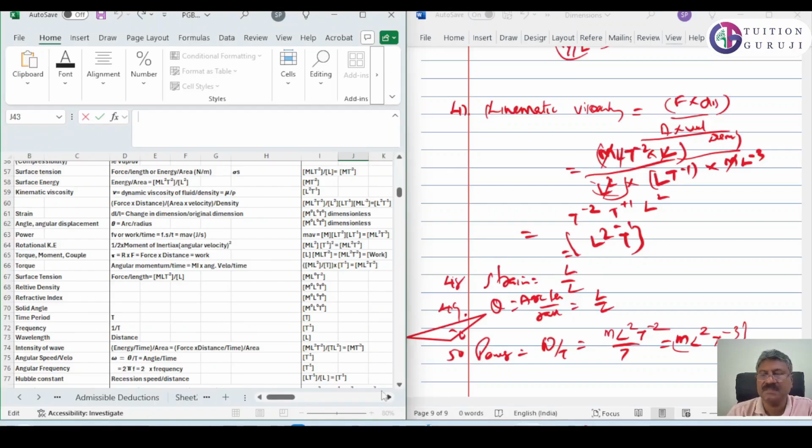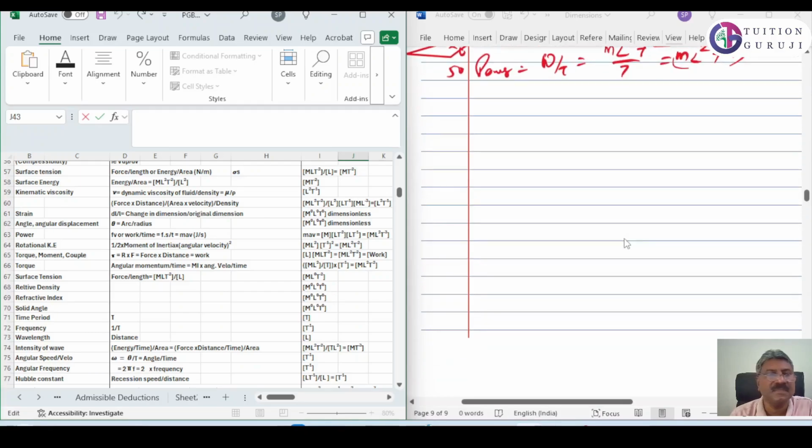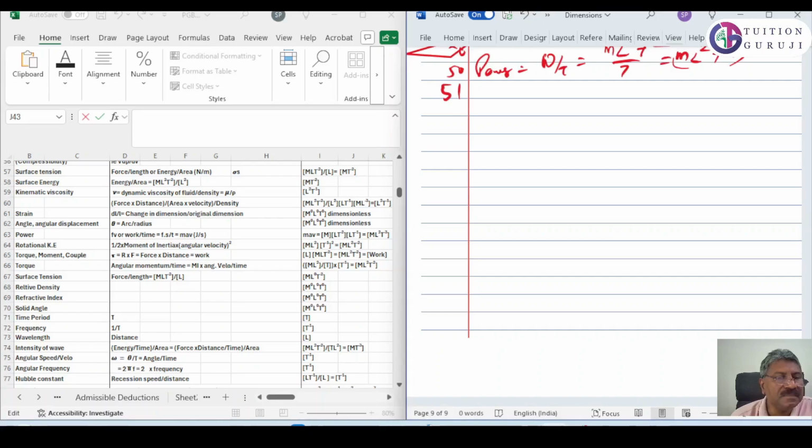Next is 51. 51 is rotational kinetic energy. Rotational kinetic energy is equal to half into moment of inertia into angular velocity square. Half being a number, we will not consider that.